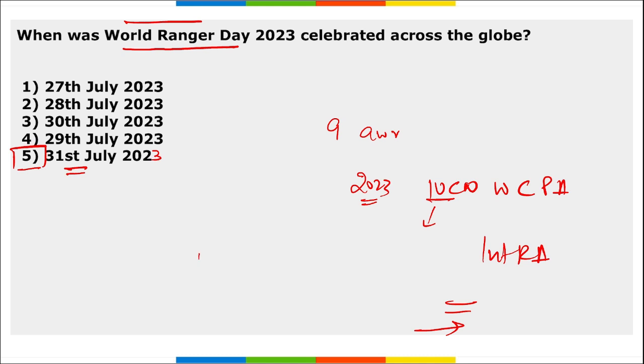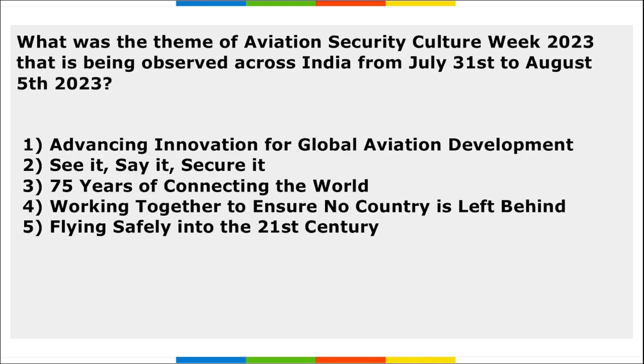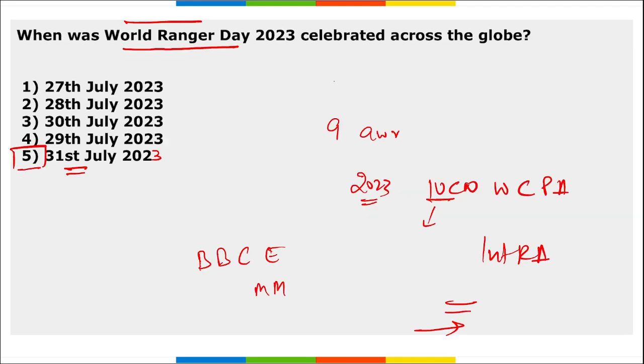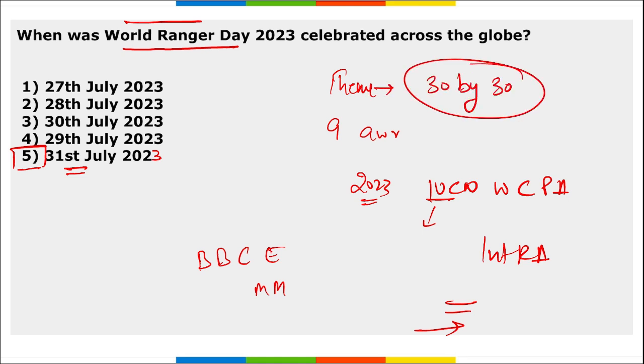The winners were from Bhutan, Brazil, Colombia, Ethiopia, Malaysia, Mexico, Philippines, South Africa and Ukraine. One more thing, remember there is a theme here, that is 30 by 30.